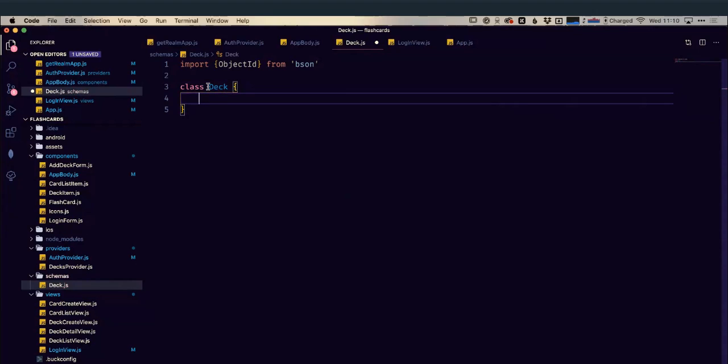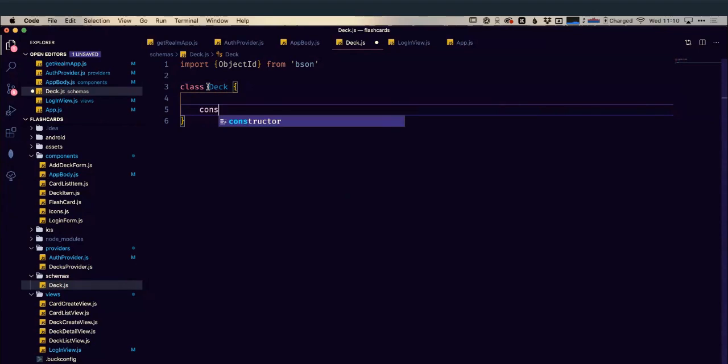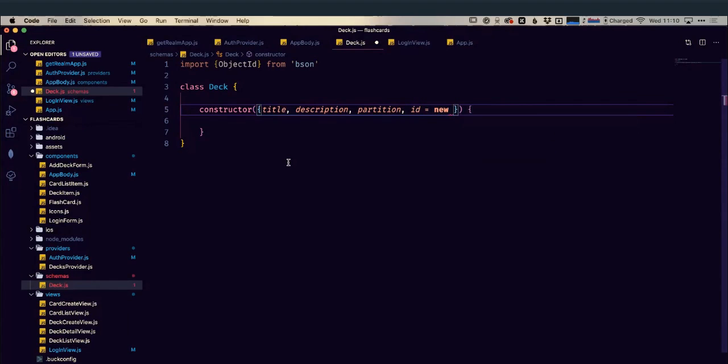So the first thing we're going to need is a constructor, which is going to take the different values that we're going to need to create our deck. So we're going to need title, description, and our partition, so we know which partition this deck belongs to. And then we're just going to need to give it an ID, which is going to be set to that ObjectId. Okay, so we have ID, new ObjectId. Perfect.